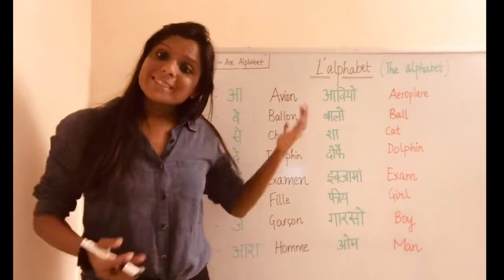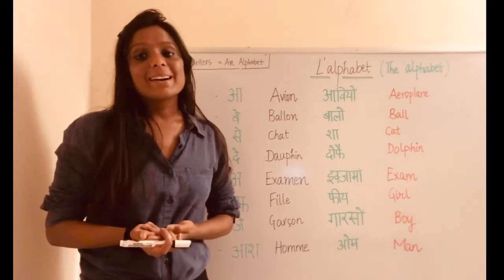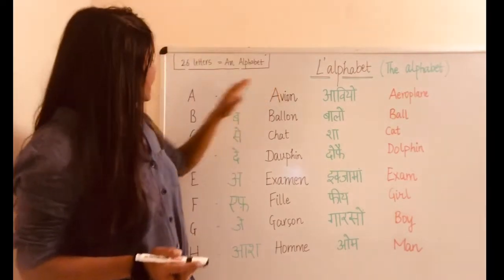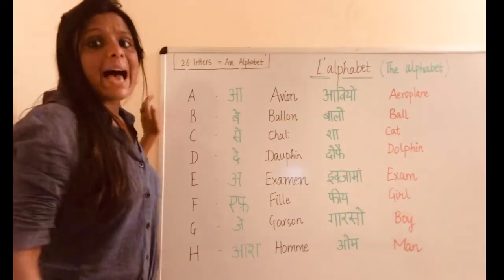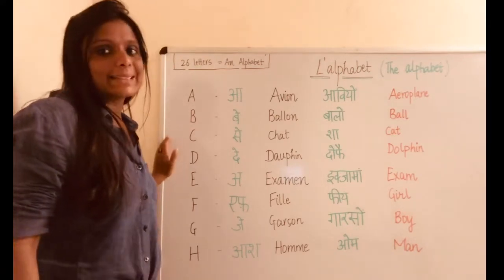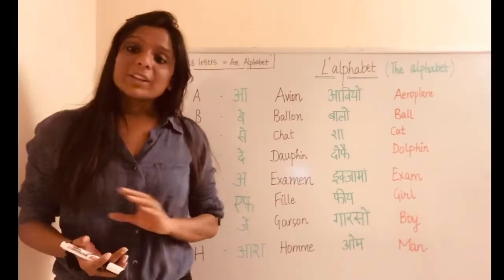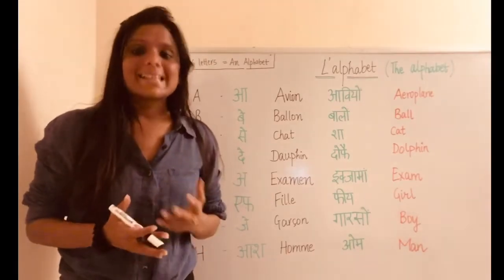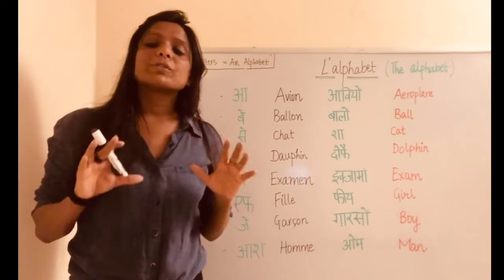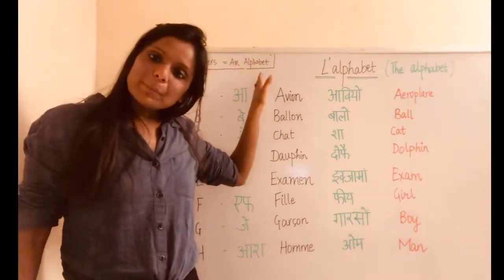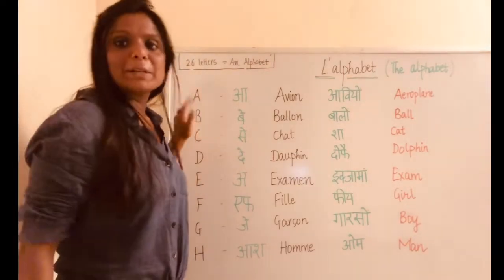So guys, before starting the class, I would just like to clear one misconception which is prevailing mostly everywhere. As we know, there are these letters A, B, C, D. Generally people call them alphabets, like A is an alphabet, B is an alphabet. No, that's a big misconception. A, B, C, D, they are not alphabets, they are the letters. So we have 26 letters in one alphabet. A group of 26 letters is called an alphabet. So I hope you will not repeat this mistake again.